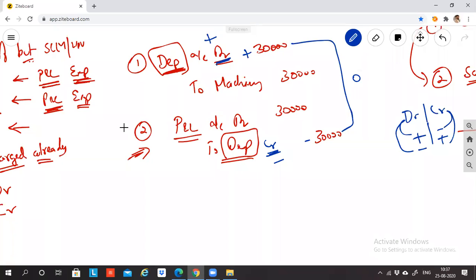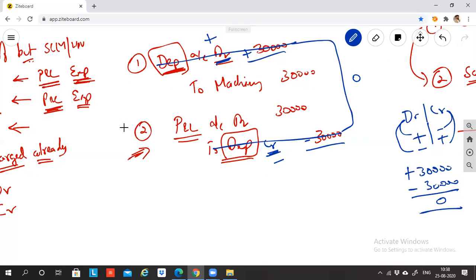Komal, do you get my point? Depreciation plus 30,000 here and minus 30,000. Please tell me what will be the difference? Will it be zero or not? Yes, sir, zero. All of you agree? Aishwarya, Karunya, Shilpana? Yes, sir. So can I say, when I combine these two journal entries, depreciation is zero, useless.